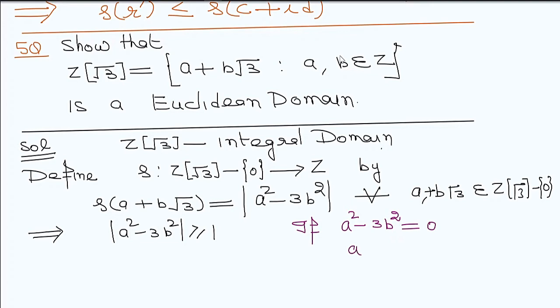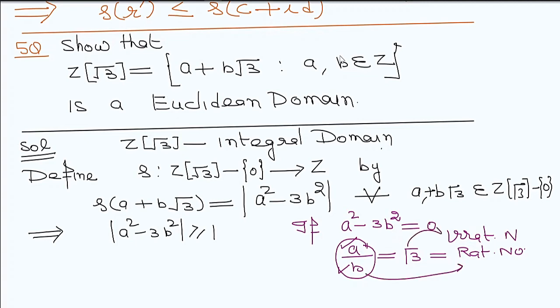Then you can easily check that a by b equals square root of 3, which is a rational number, so this is not possible. Why? a is an integer, b is an integer, so a by b is a rational number, but under root 3 is an irrational number. So a by b is rational and under root 3 is irrational, which is not possible. So this condition will be satisfied.